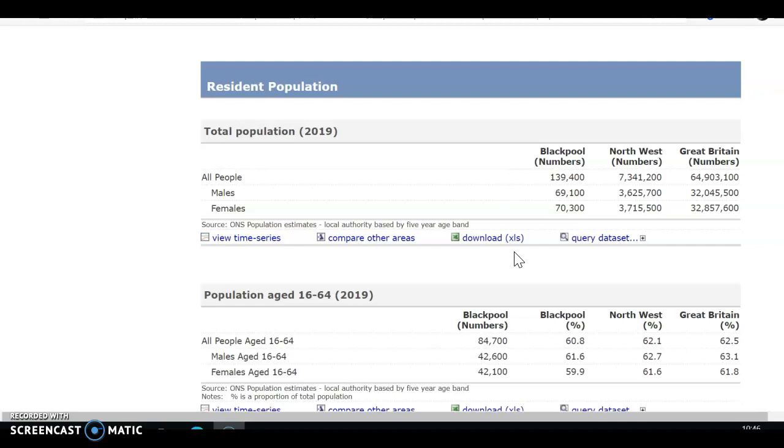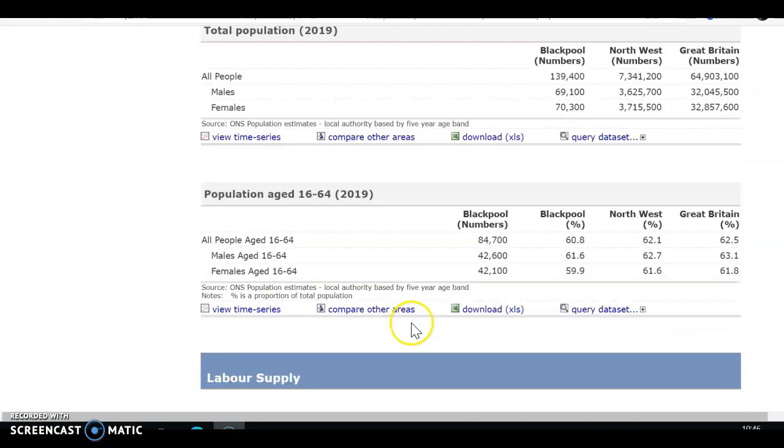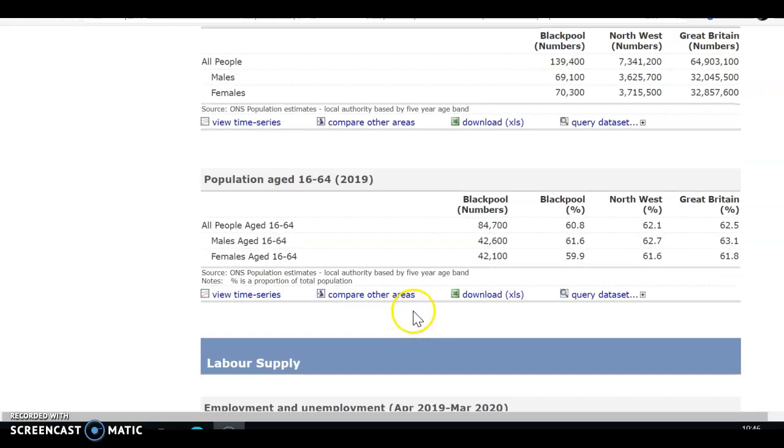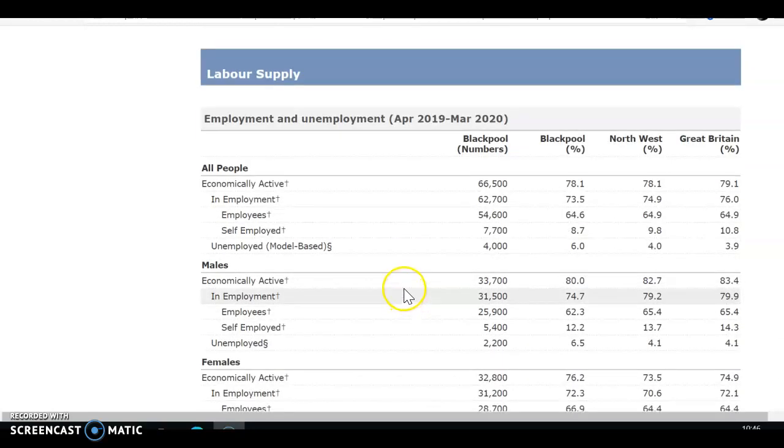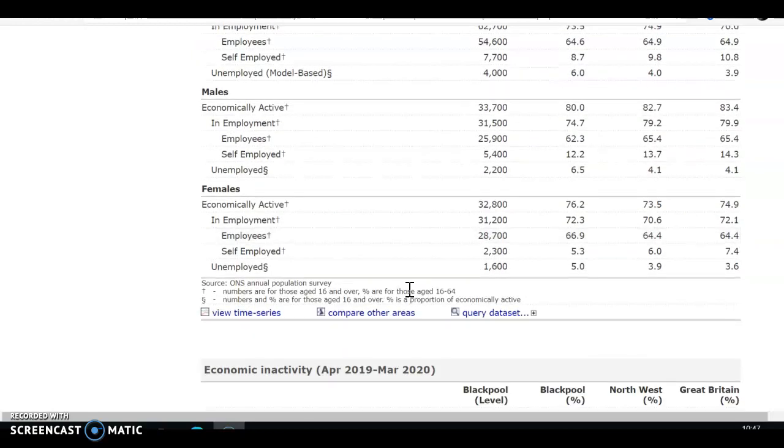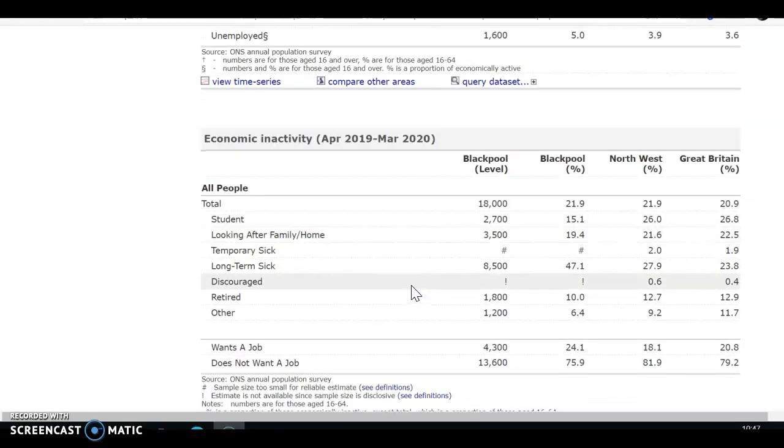So in Blackpool, there were 139,400 people in 2019, of which 69,000 were male and 70,000 were female. We can see by age group, age 16 to 64. We can look at labour supply, how many people were active, how many people were unemployed, and break that down into males and females.